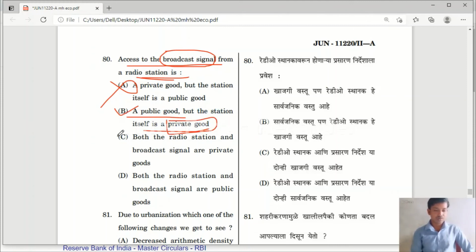Both radio station and broadcast signals private, no, wrong. This is also wrong, because radio station is not a public good, but access to the radio broadcast signal is a public good.